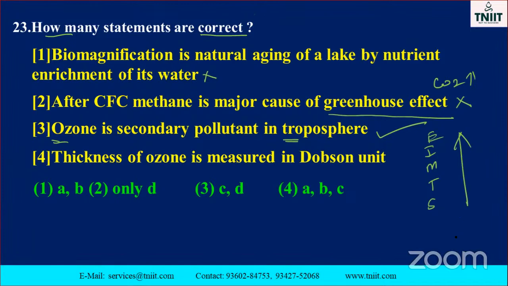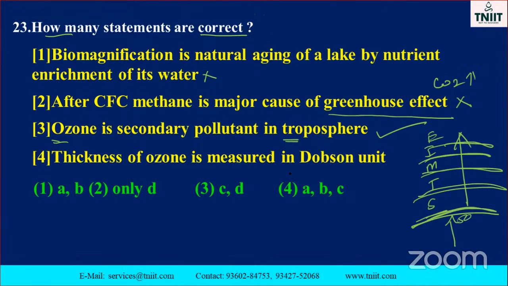So many times they have asked questions about this before. In the first 50 kilometers, stratosphere is the first layer, then troposphere, mesosphere is the middle, ionosphere, and exosphere. Here the ozone is mostly present in the troposphere layer. So this one is the correct one. We already discussed this part also.